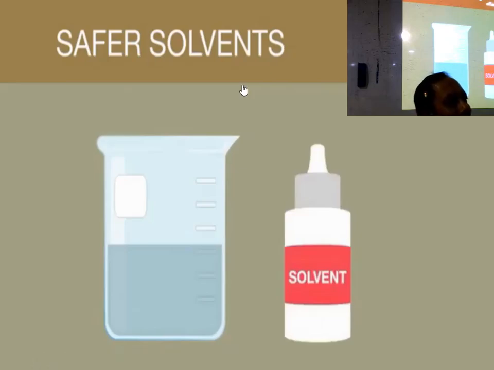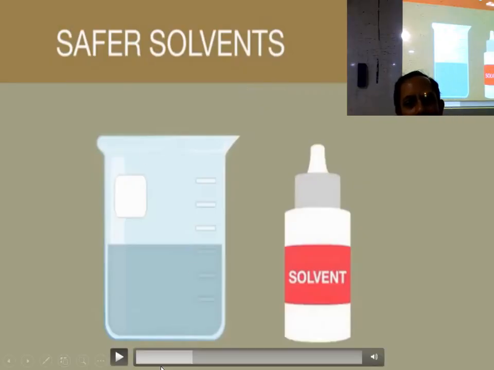First one, producing minimum waste, as little as possible. Then the second one was using less toxic solvents. Instead of CFC, we can use carbon dioxide. Then safer chemicals, designing safer chemicals. Maybe it is not available ready-made, but you have to make it in a way so that it is a safer chemical. These three steps we have learned.